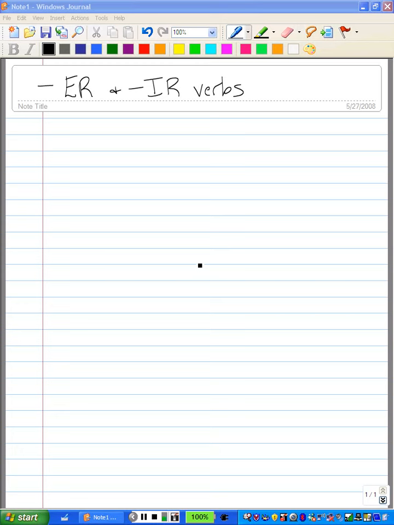Alright, what we're going to talk about are ER and IR verbs, but first we're going to quickly review verbs that end in the letters AR. Because remember, earlier we discussed the fact that there are only 3 endings for verbs in Spanish: AR verbs, ER verbs, and IR verbs. And the AR verbs, remember the endings were O, AS, A, AMOS, and AN.